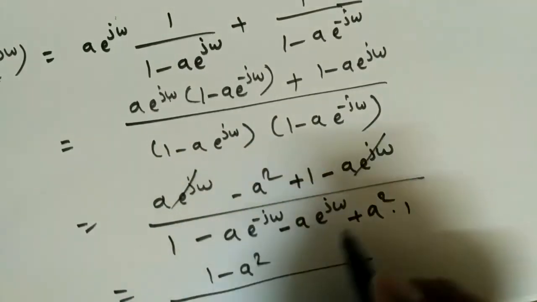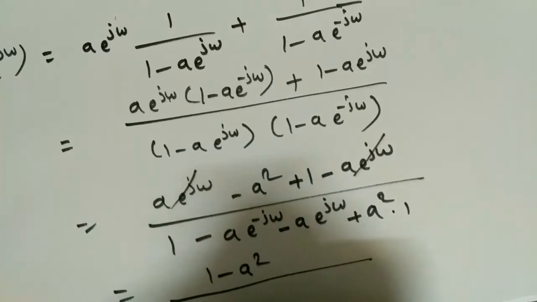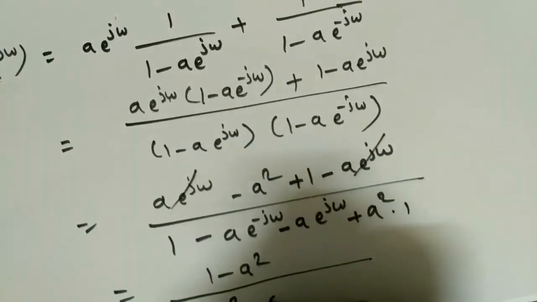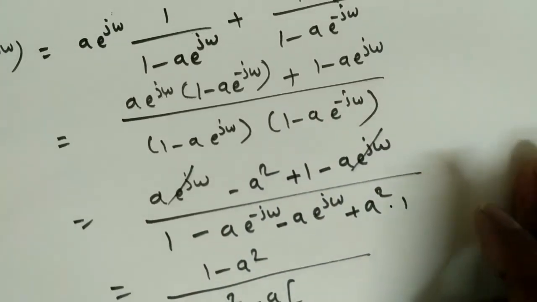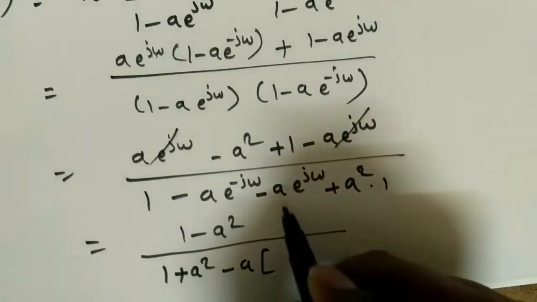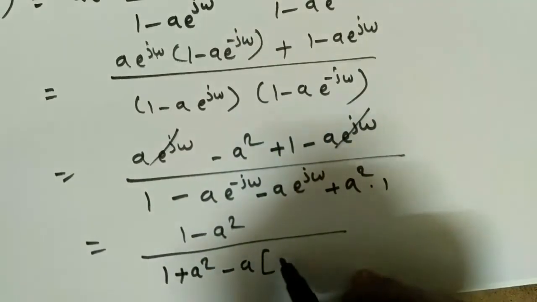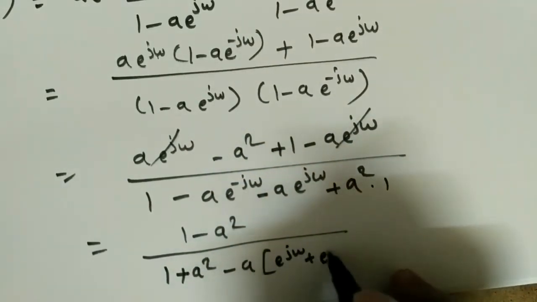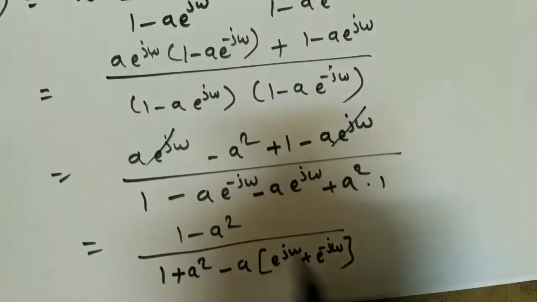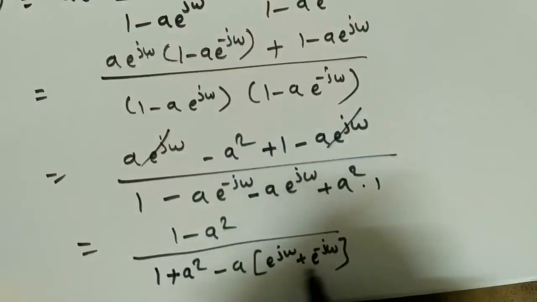Here, 1 minus 1 plus a square. If I take minus a common, this will become e power j omega plus e power minus j omega. I have taken minus out. So what is this actually?